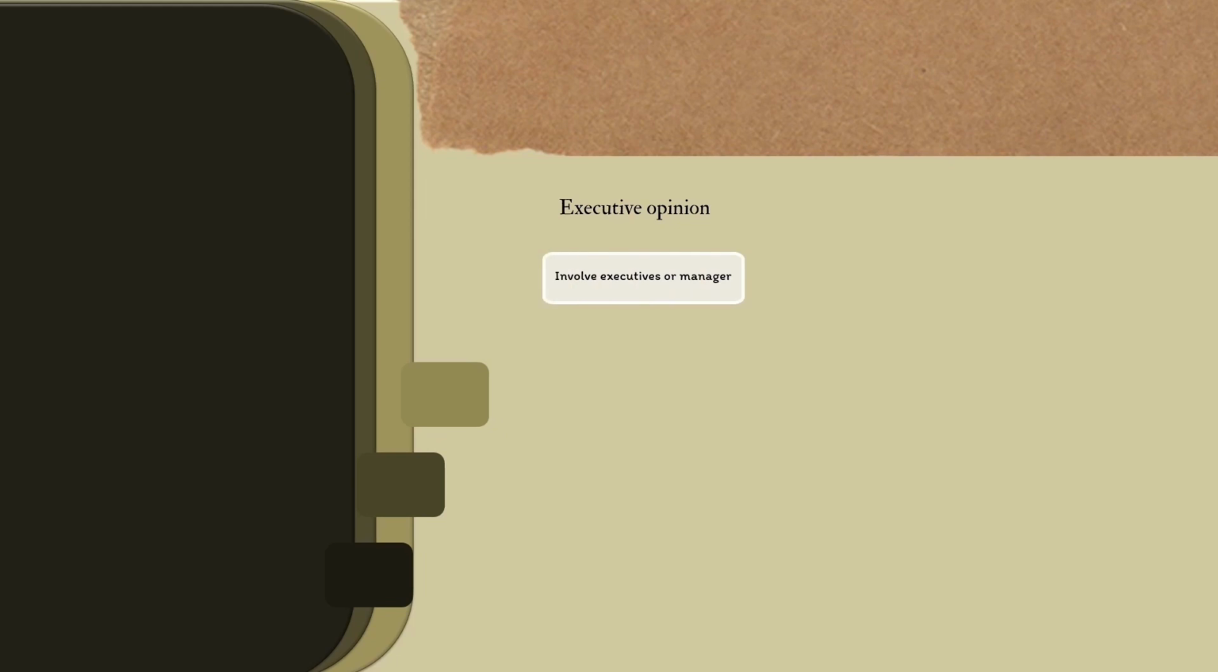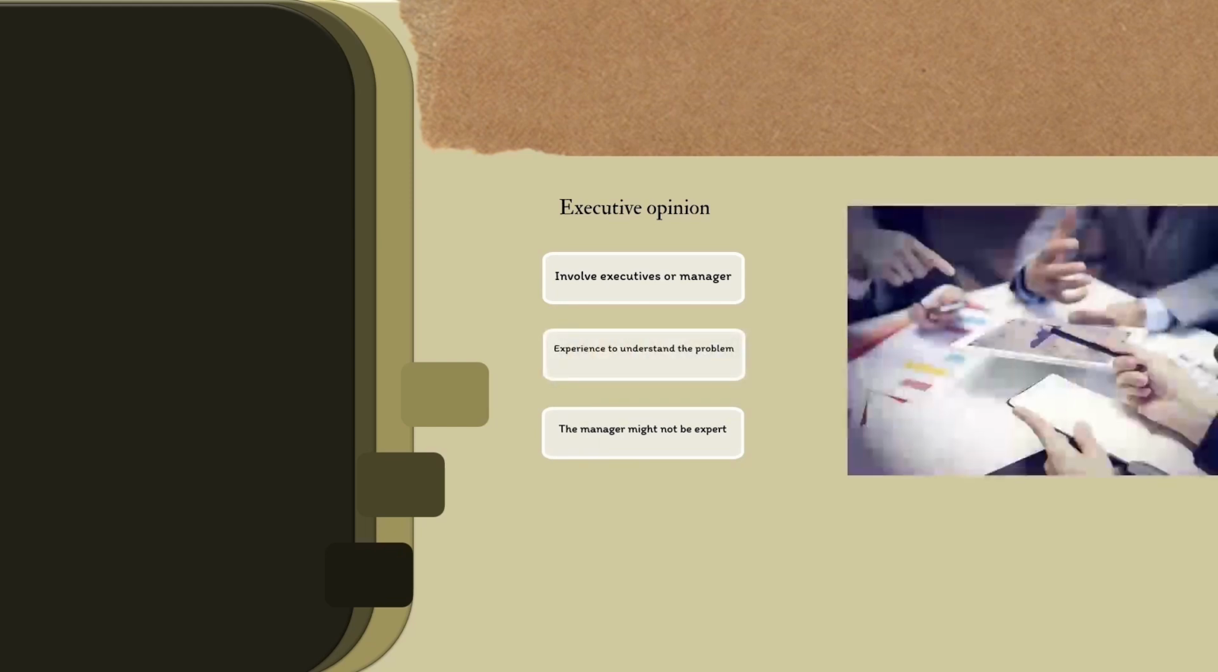Executive opinion. As the name suggests, the executives or managers are involved in such forecasting. This method is very similar to Delphi method. However, the only difference here is that the executive may or may not be an expert of the matter in question, even though they have the experience to understand the problem or situation and formulate a forecasting method that will bring out the best possible result.